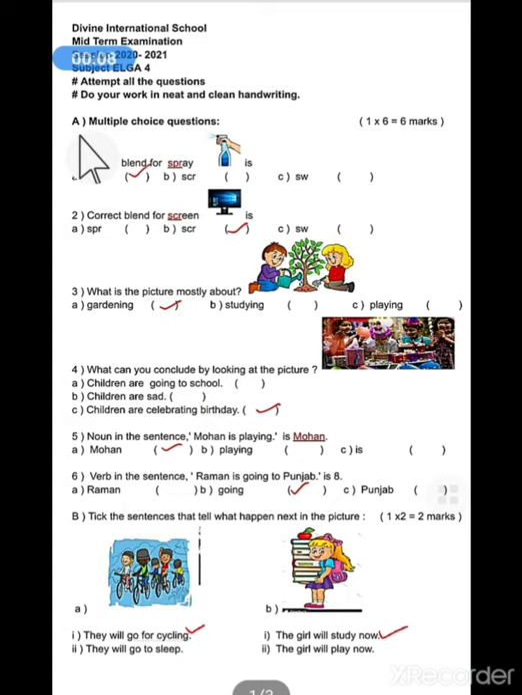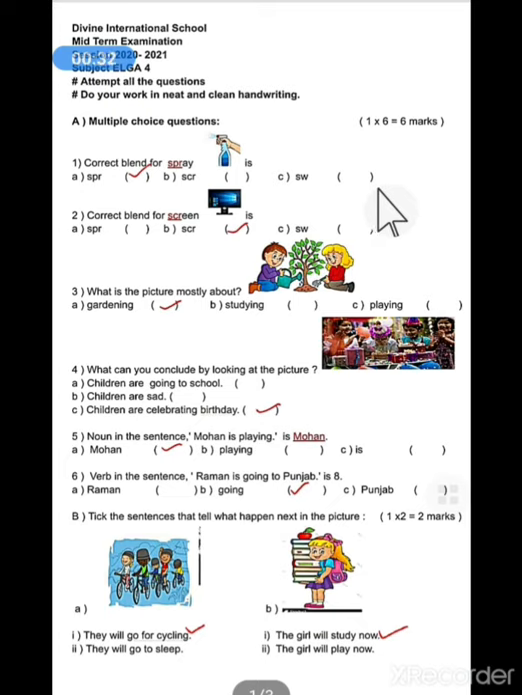Online ELGA class. Today in this class we will discuss the midterm question paper. So let's get started. The first question is multiple choice questions. In multiple choice questions we are given 3 options from which we have to take one correct option.